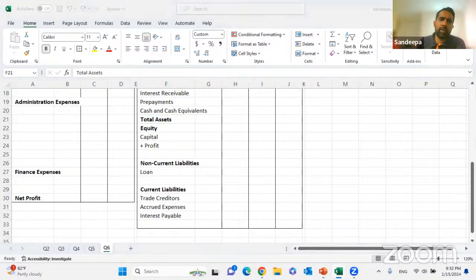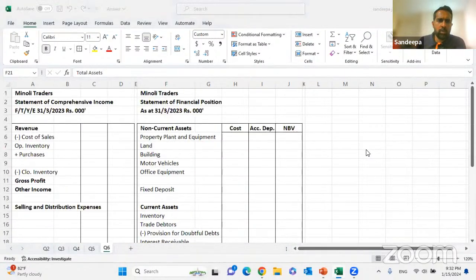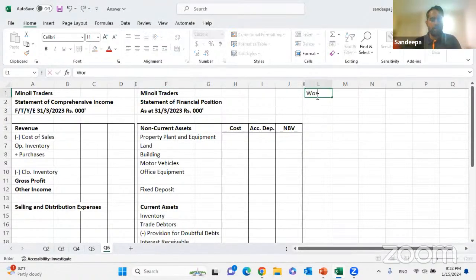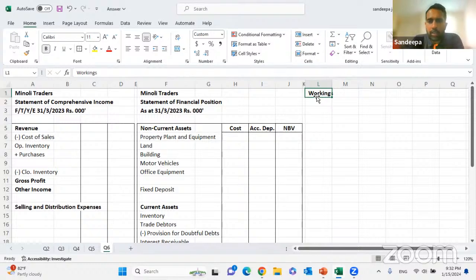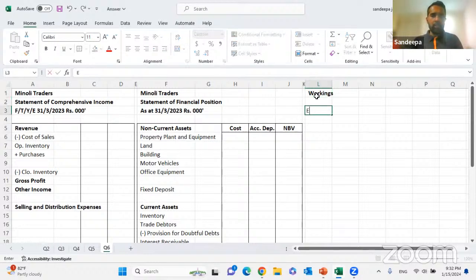Right. Okay. So we have completed taking our formats. So we can start with the workings. Always remember, you don't have to write the double entries. But just for the sake of the students only, I will give the double entries. We'll start with the first one.